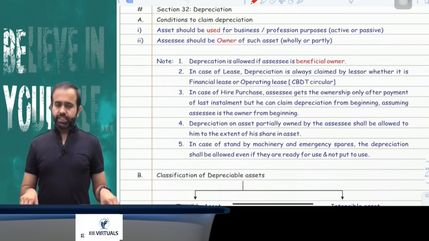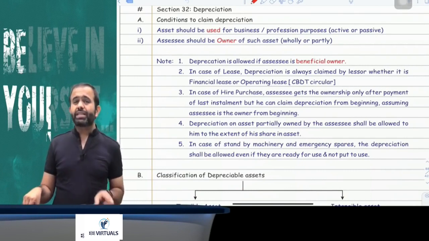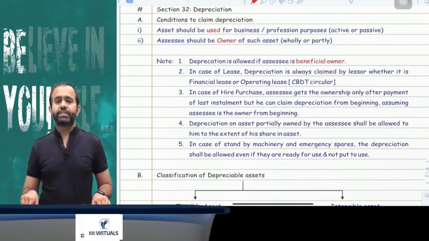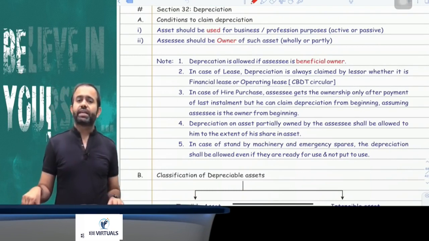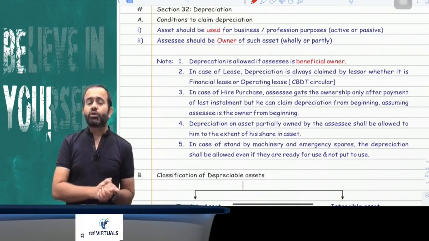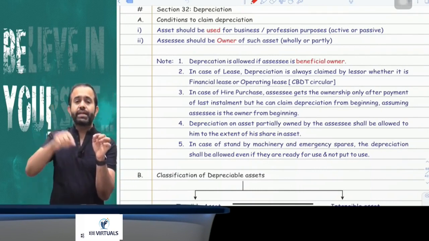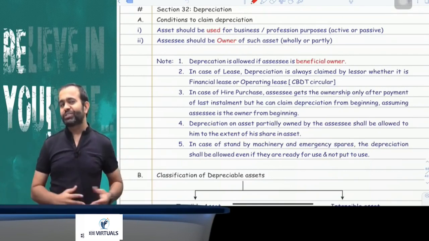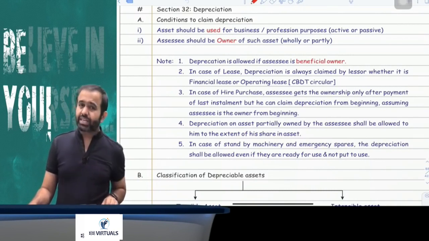Now in case of lease, who will claim the depreciation? In income tax, depreciation has to be claimed by the lessor, whether it is an operating lease or a financing lease. Why is it so? Because if depreciation is allowed to the lessee, then the lessee is going to take a double deduction: one, the deduction of the lease rent, and second, depreciation. Obviously double deduction is not allowed. That's why in income tax, depreciation is always claimed by the lessor.